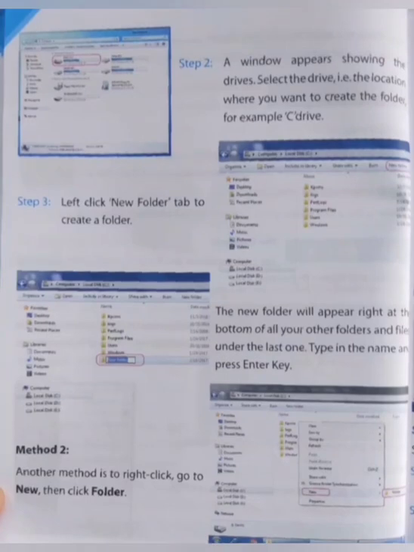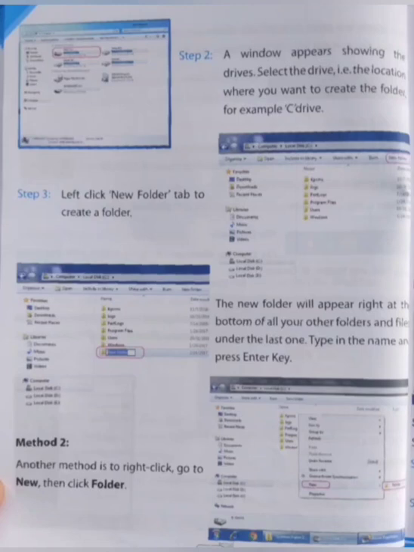Step 3, left click on the new folder tab to create a new folder, as you can see in the figure. The new folder will appear at the bottom of all your other folders and files, under the last one. Type the name and press enter to create the new folder.